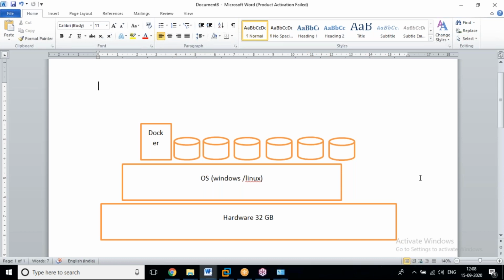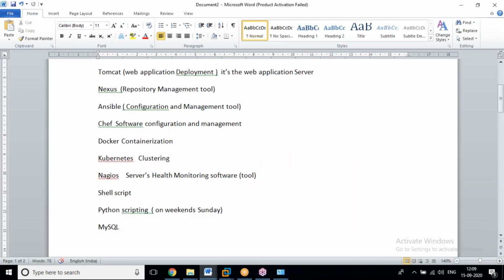If you want to monitor live, yes, we can use this Nagios monitoring tool. Or if you want, we can use Splunk also. Splunk is also a monitoring tool. And shell scripting we are going to use for automating and scheduling jobs. Python scripting is optional, and only in Sunday classes. Okay, if I get the chance, I'll deliver that.